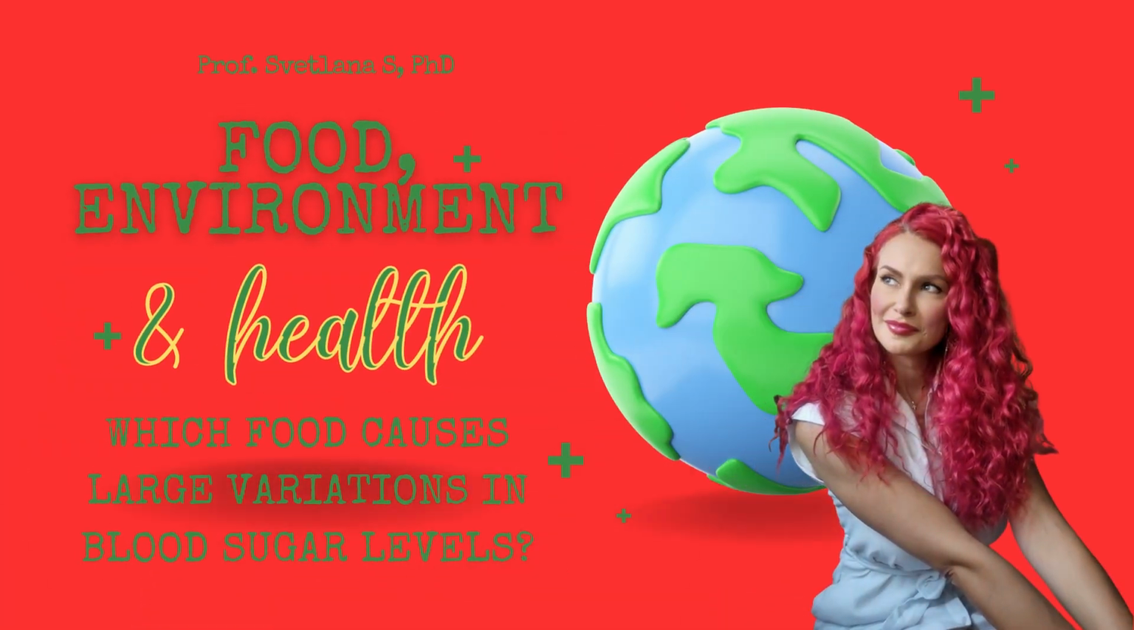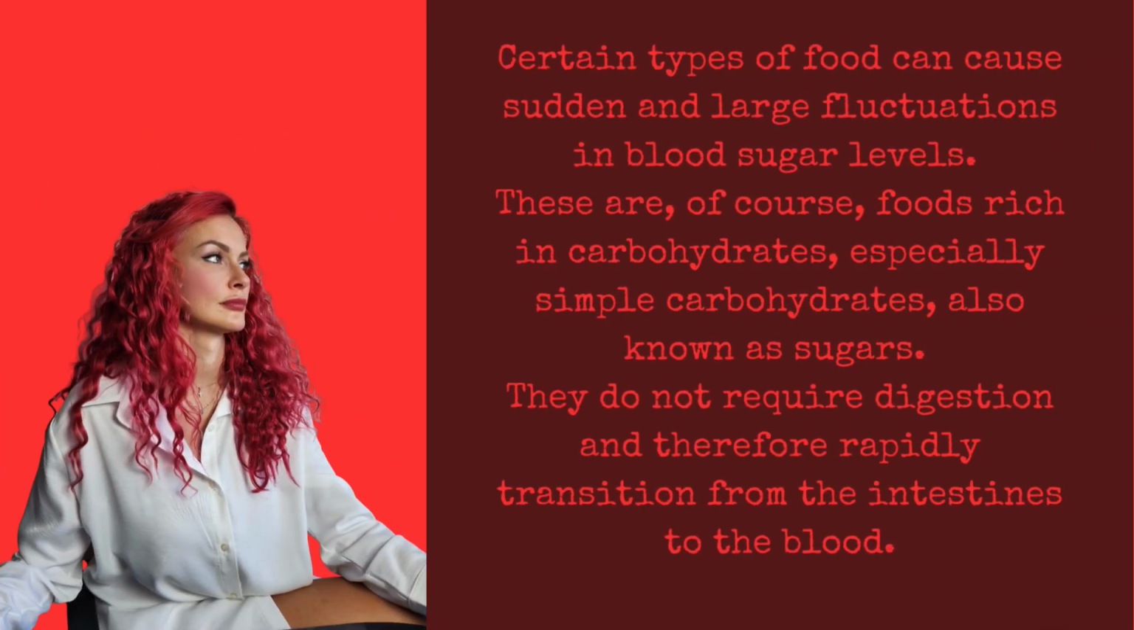Today we will explore how different foods can affect your blood sugar levels. We will identify which foods to avoid to maintain a healthy lifestyle and prevent issues like diabetes and obesity. Certain types of food can cause sudden and large fluctuations in blood sugar levels.